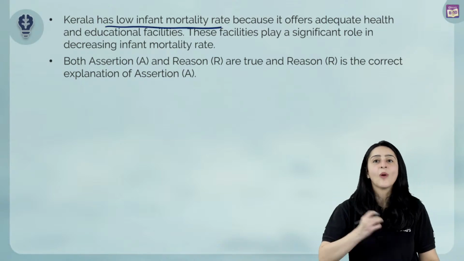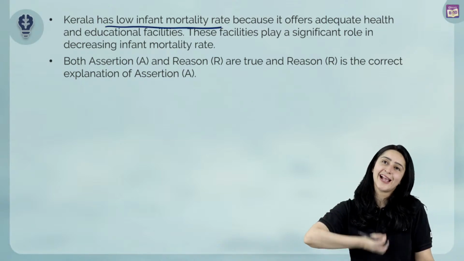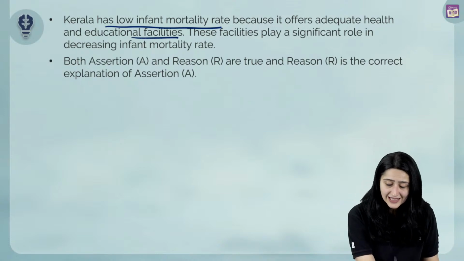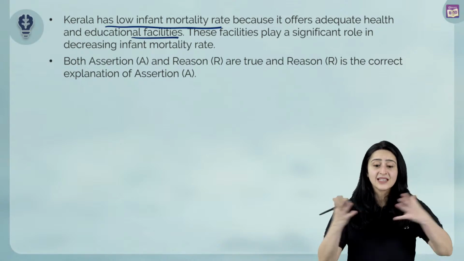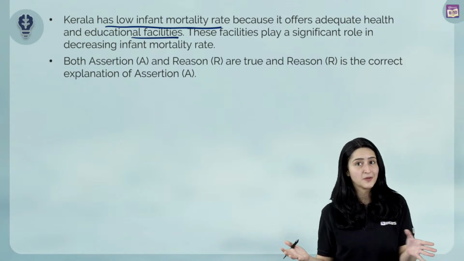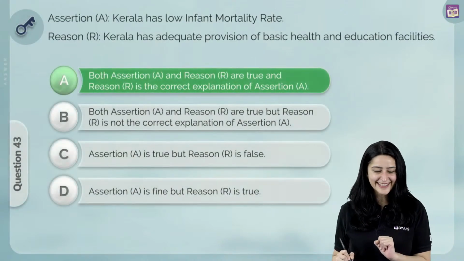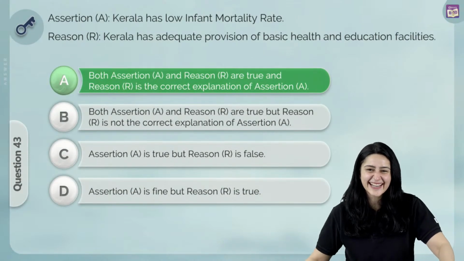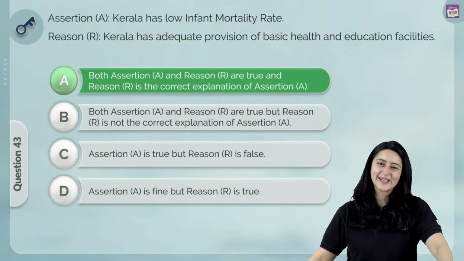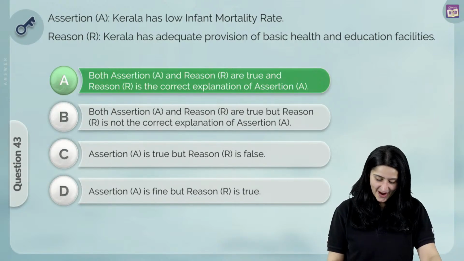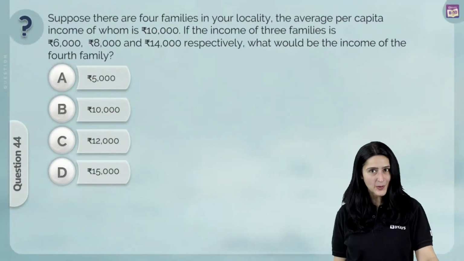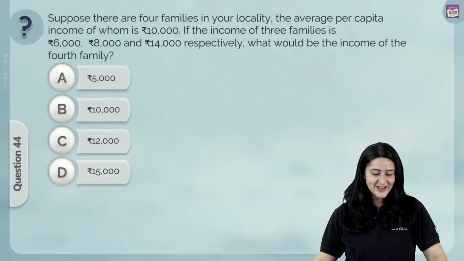Yes, this is true. Why? Because it has good health and educational facilities, and these facilities obviously play a significant role in decreasing the infant mortality rate. So what is the correct answer? A is the correct answer. Absolutely right. Let's move on to our next question, an economics question.